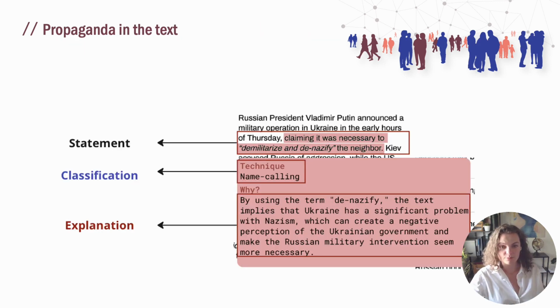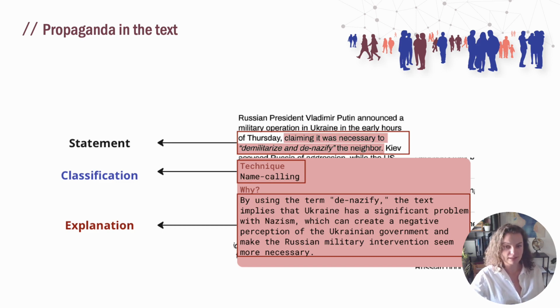Based on this example from political news about the war in Ukraine, let us look at how it works. So first we have a statement that was identified by large language models. In particular, we use OpenAI models here to identify a potentially propagandistic statement. Then this statement is classified as one of these propaganda techniques I showed before. And for each technique, there is an explanation that is generated by the large language model.